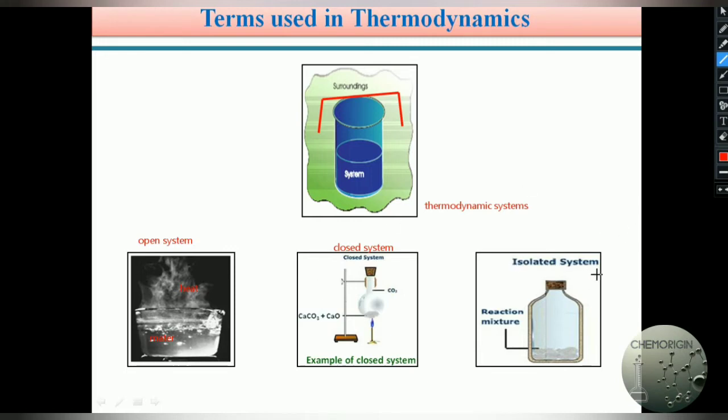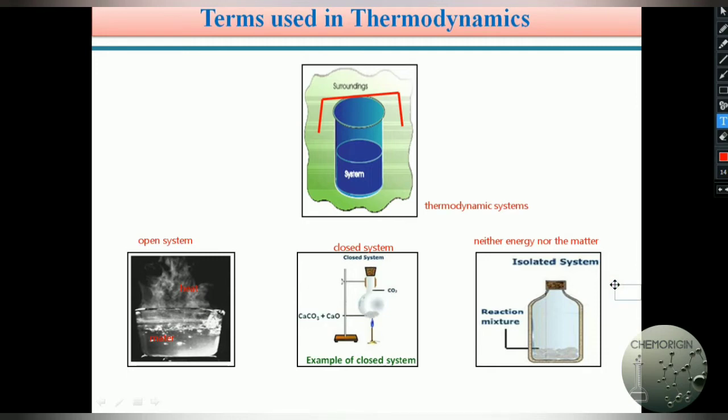Similarly, the isolated system. In an isolated system, neither energy nor matter is exchanged with the surroundings. The best example for an isolated system is a tea flask. Generally, we put hot tea in a tea flask or thermos flask, so for a long time the tea stays in hot condition only.